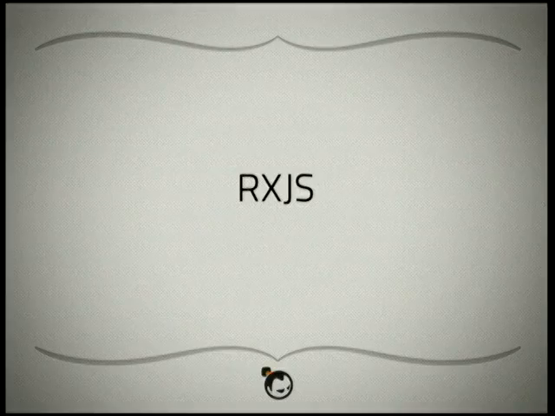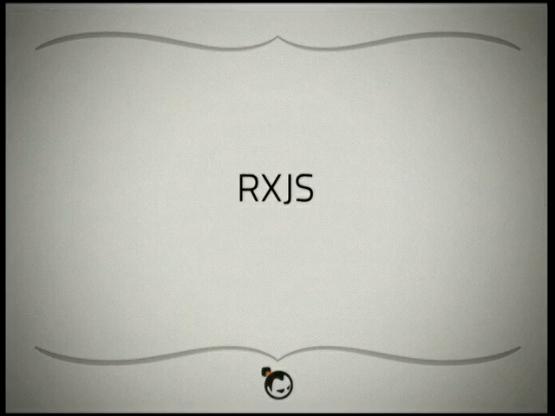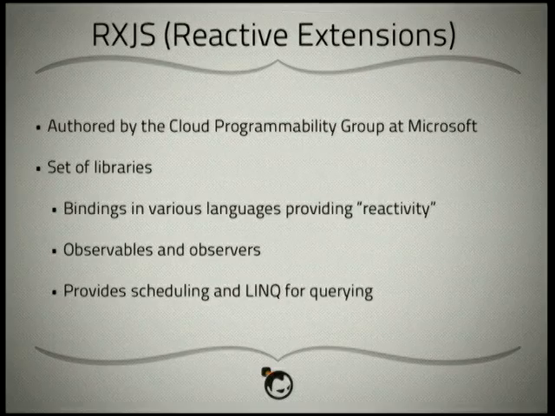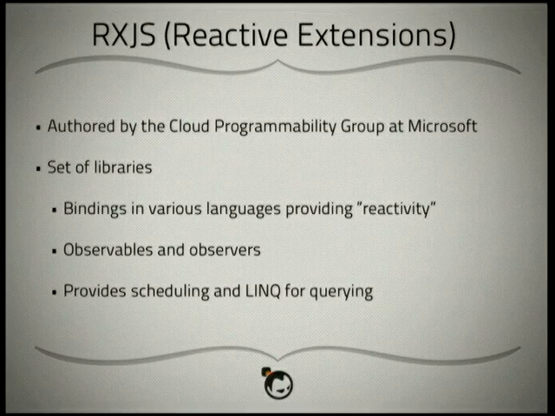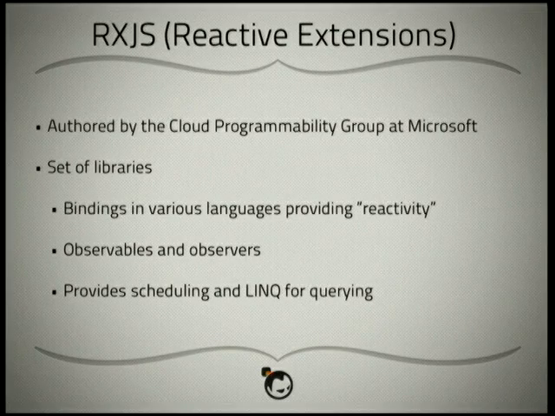So that's Flapjacks. There's RxJS. This has kind of come from the Microsoft world. This is authored by the Cloud Programmability group at Microsoft, Eric Meijer's group. It's a set of libraries that provides reactivity. A lot of this comes from .NET. There's a JavaScript version. There are bindings in various languages that are going to provide this reactive change to do this kind of work. It has the ability to change how the scheduling and time stepping is done of values being propagated through that dependency tree. And it's made up of these two main interfaces called observables and observers.